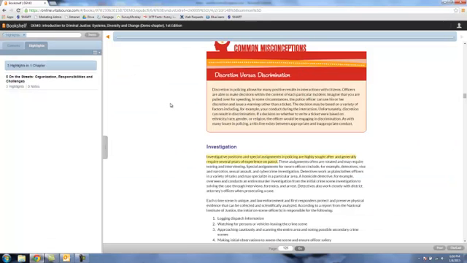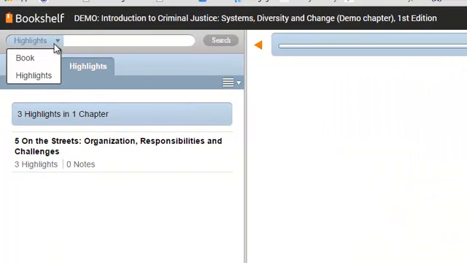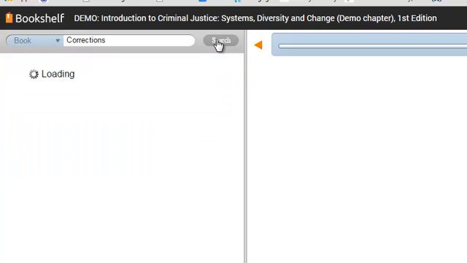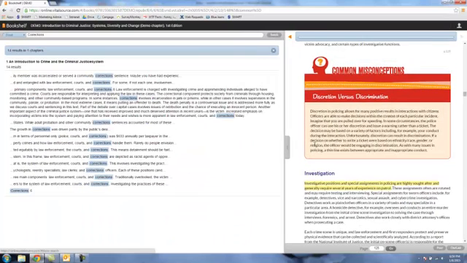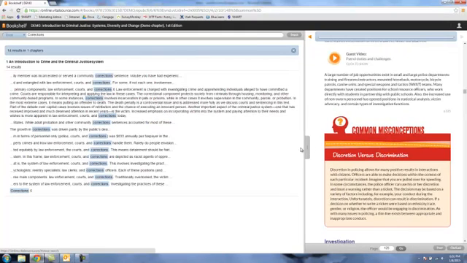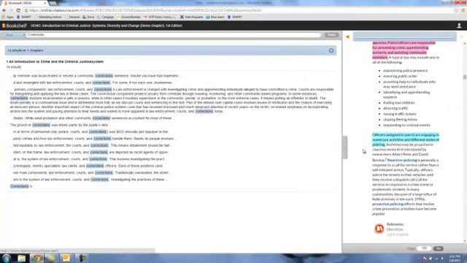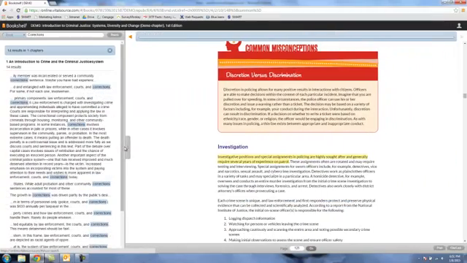The search bar allows you to search for keywords or ideas throughout the text. For example, typing corrections into the search bar will pull up all of the times that topic is discussed in the column below. As you can see, the page and text scales so that the text will flow appropriately on whatever device students are using, including smartphones, tablets, laptop, and desktop computers. This function also works on both Macs and PCs.